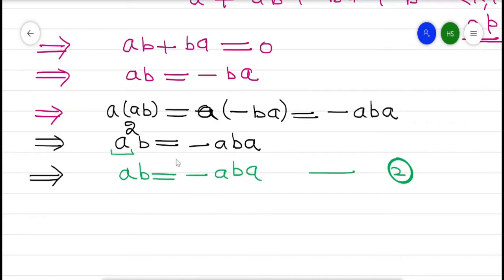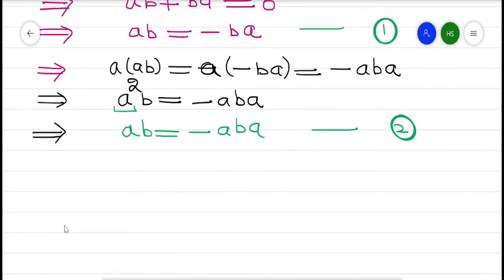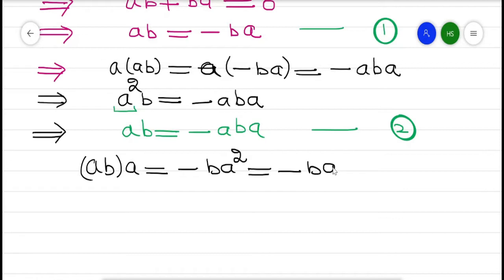Now again, this is equation number 1. If we post-multiply equation number 1 by A, we get AB into A, which is equal to minus BA squared, which is equal to minus BA.